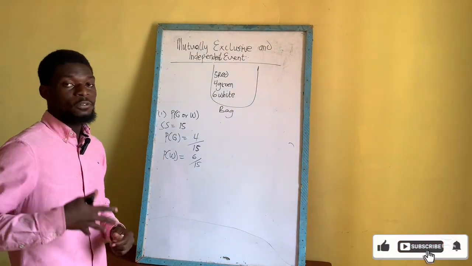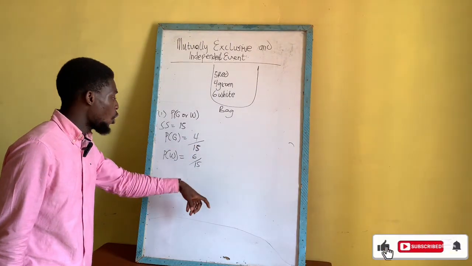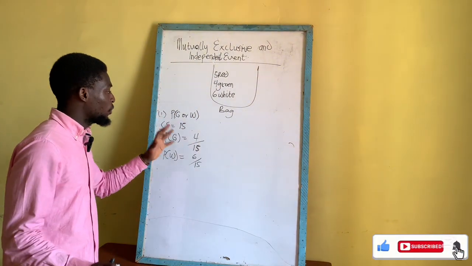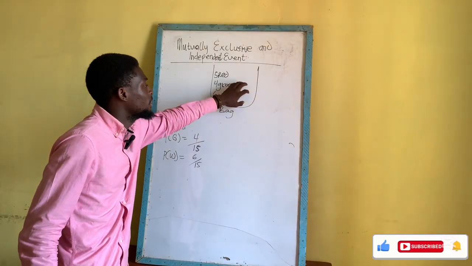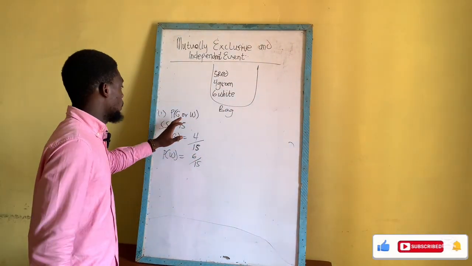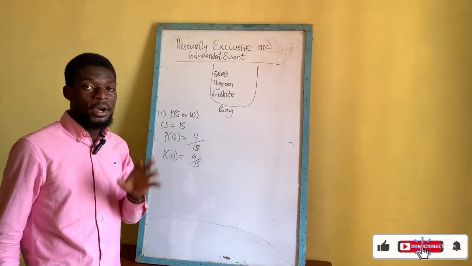Now we are to find the probability that we pick either a green ball or a white ball. I hope it's understood. But you can't find it if you don't know the probability of picking a green ball or the probability of picking a white ball.